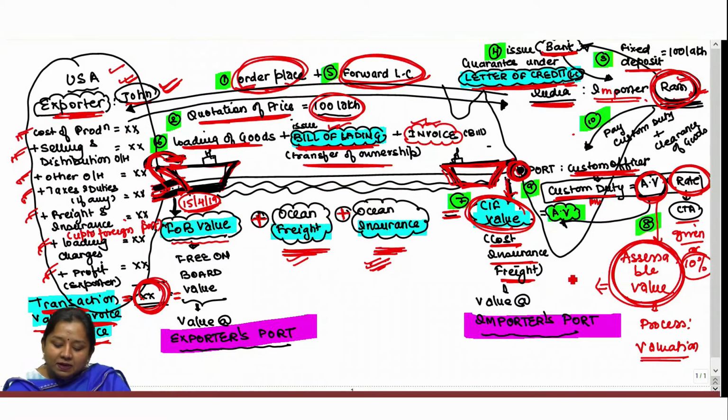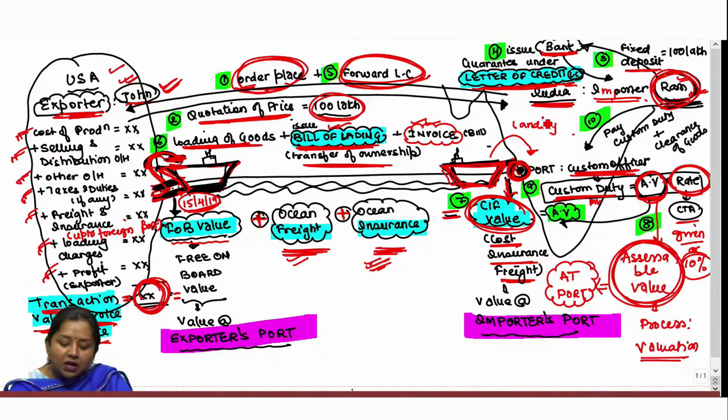So, the assessable value shall be taken as the aggregate of all the expenses incurred to deliver the goods at the Indian port, which used to include landing charges. Earlier, under custom laws, the landing charges or the unloading expenses to land those goods at the Indian port were also included in assessable value. But there was a change in the law in which landing charges have been removed while computing the assessable value.